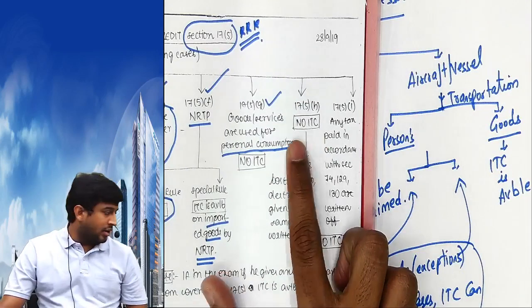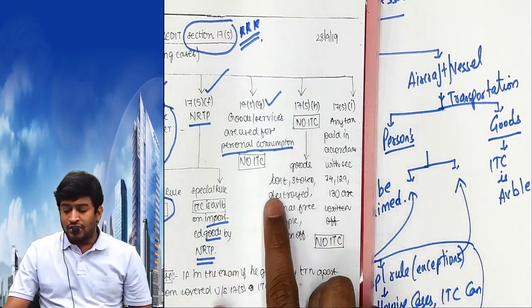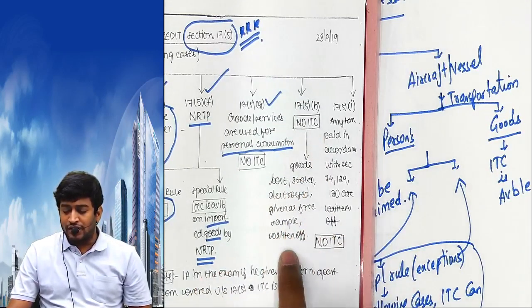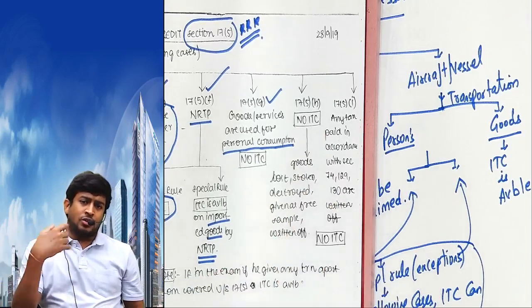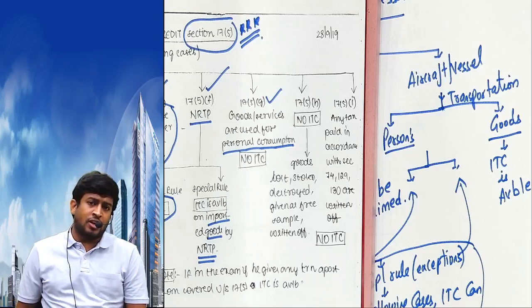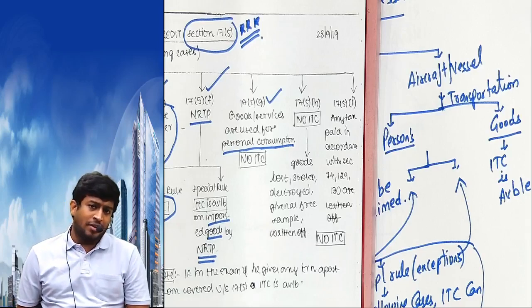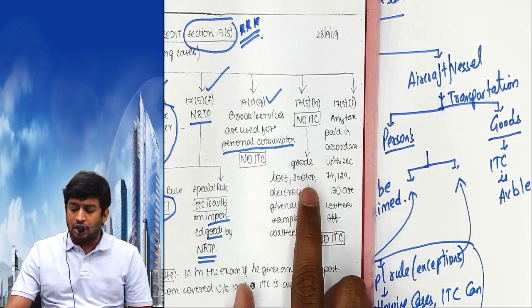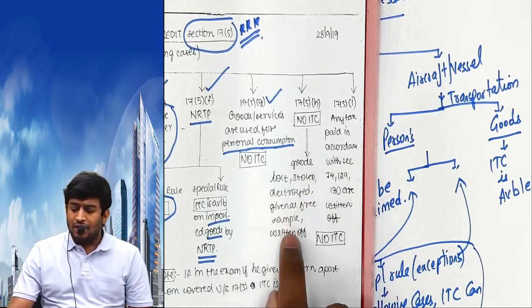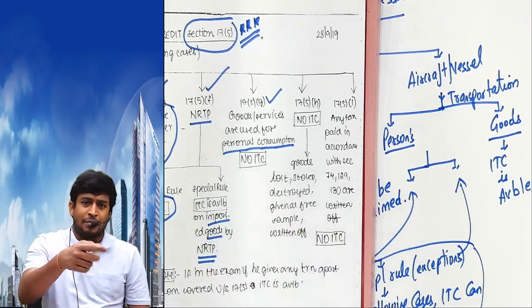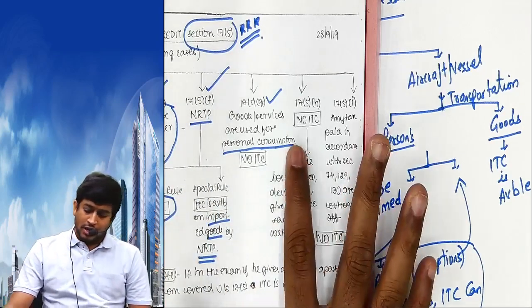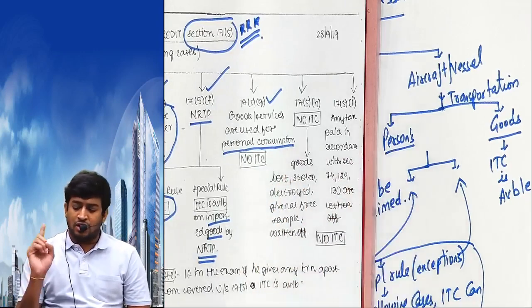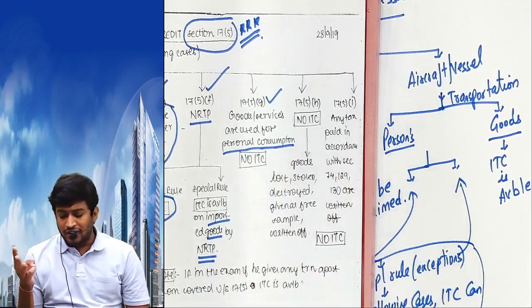Next, no input tax credit if the goods are lost, stolen, destroyed, in general free sample, written off. I purchase a good 100 plus 12, but due to some mishap the goods are stolen, you are not able to sell. Government says whatever tax you paid, I will not give you credit because goods are stolen, lost, destroyed by fire, or you have given as a free sample, distributed as free samples in the market, or written off. If you do this, then also no input tax credit. Lost, destroyed, written off, free samples and all.